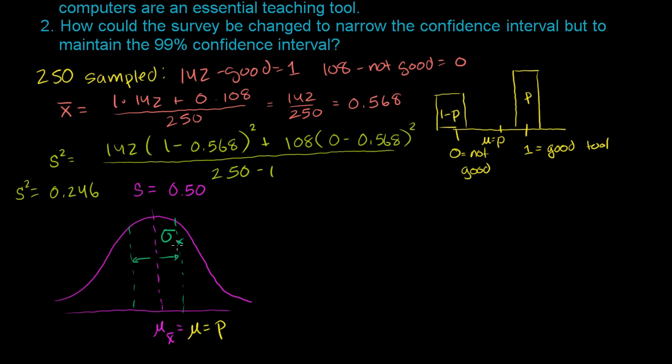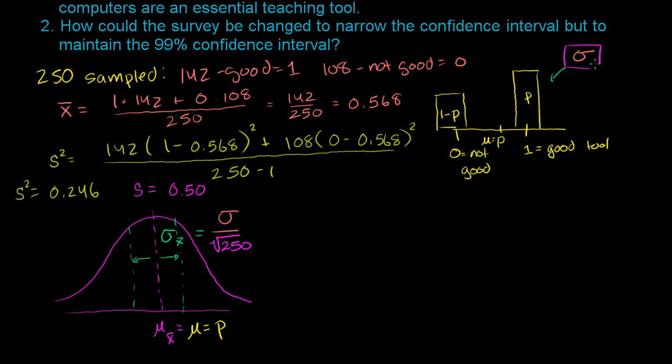So the standard deviation of the sampling distribution, we've seen multiple times, is equal to the standard deviation of our original population, divided by the square root of the number of samples. So divided by the square root of 250.